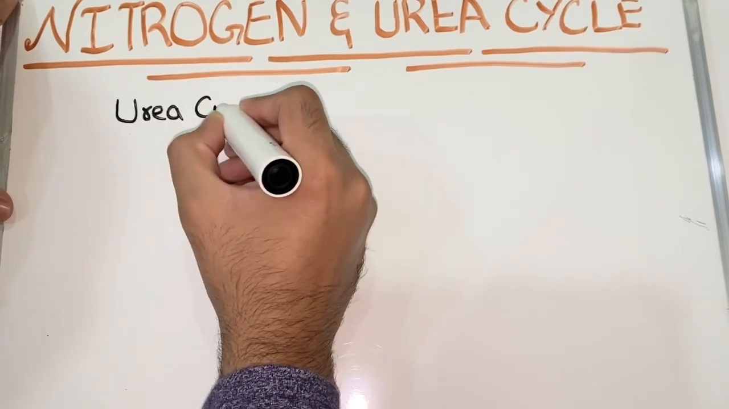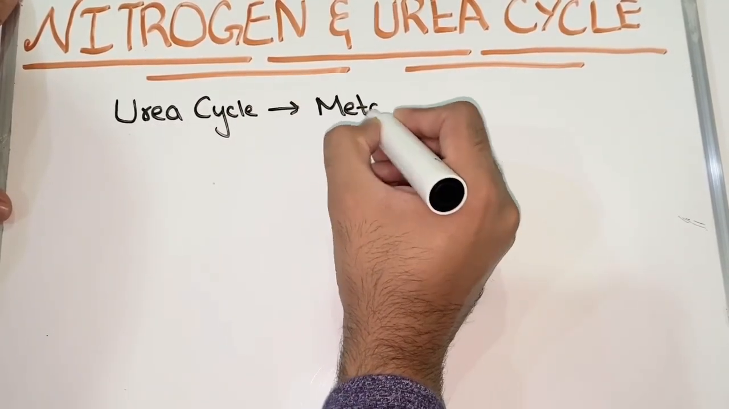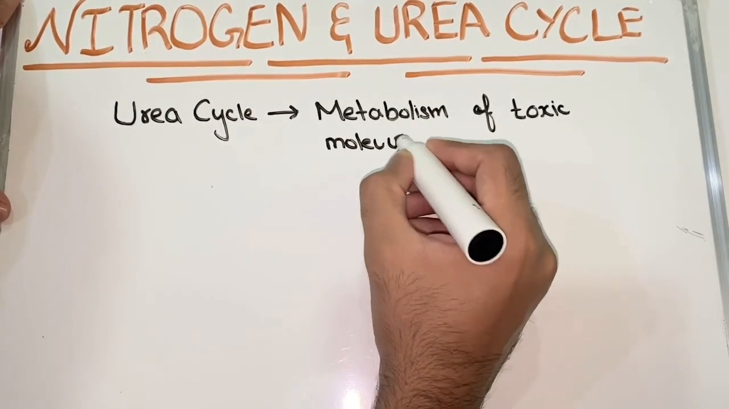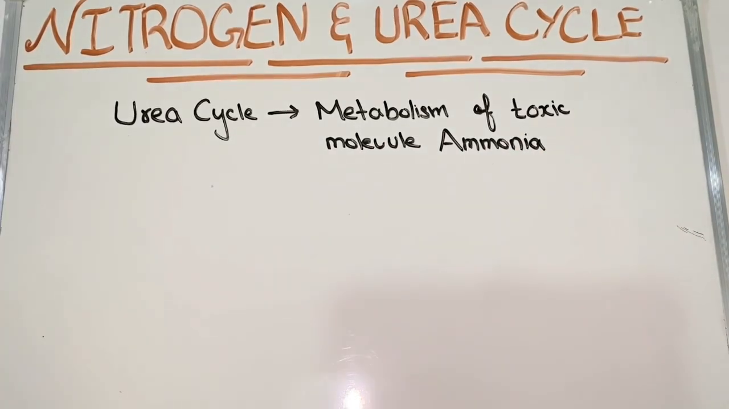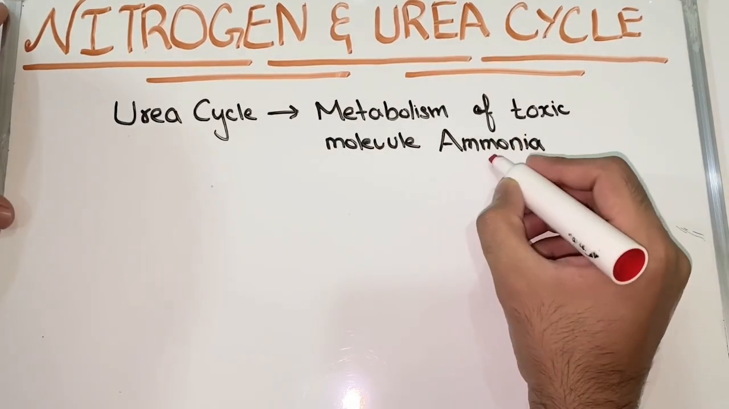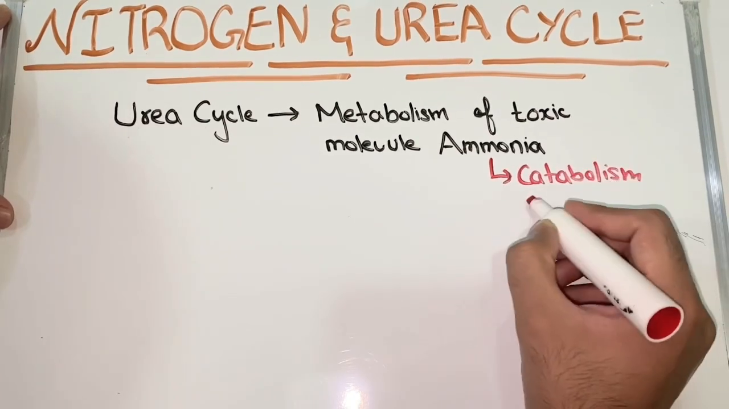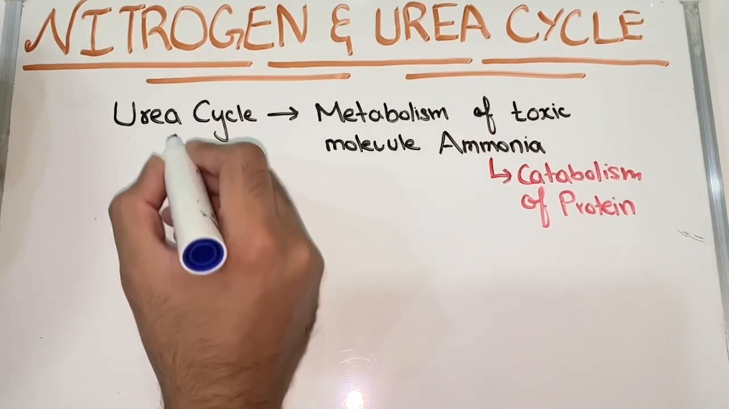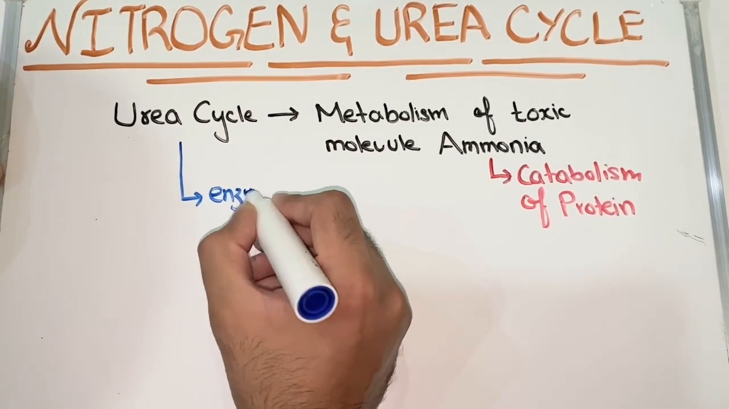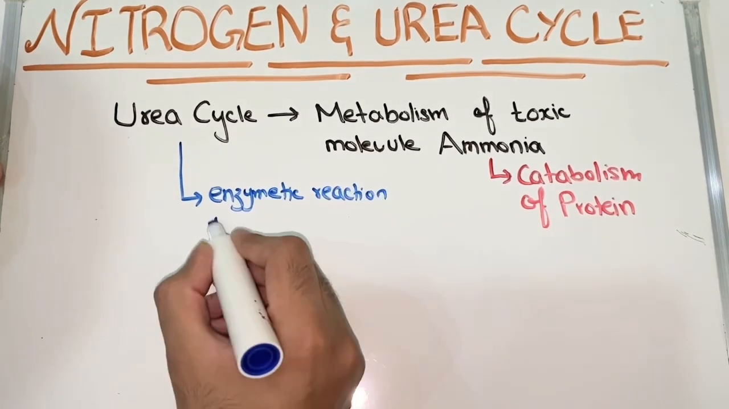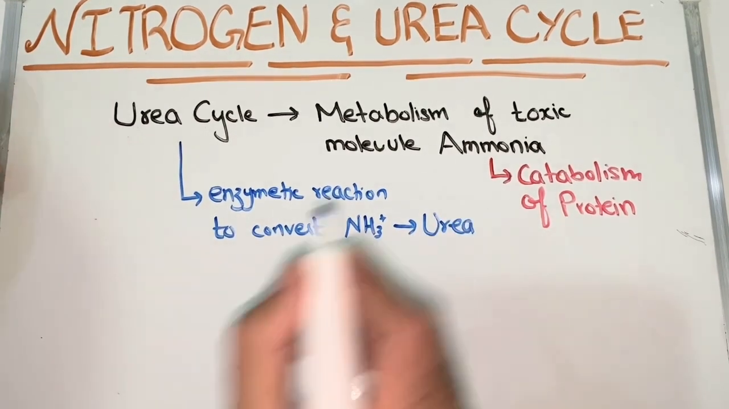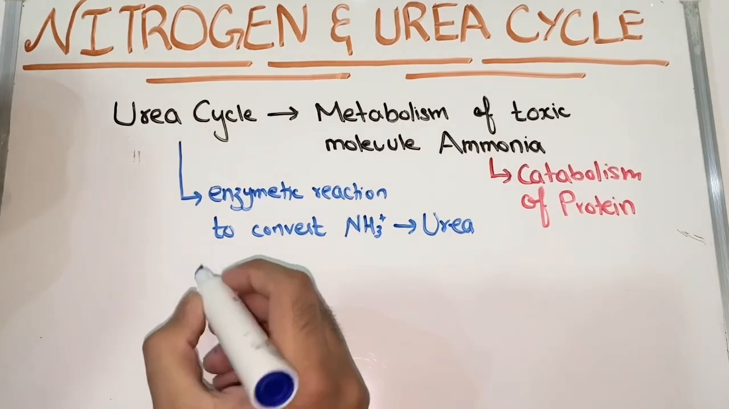The lecture is nitrogen and urea cycle. Nitrogen and urea cycle is basically the metabolism of ammonia molecule, which is a toxic molecule. If the concentration of ammonia gets high in the body, it causes toxicity. The ammonia forms in the body by the catabolism of protein. Different proteins catabolism form ammonia. So the urea cycle is enzymatic reaction to convert ammonia to urea molecule.